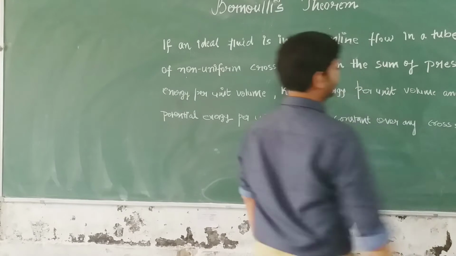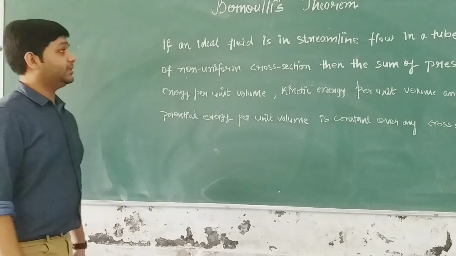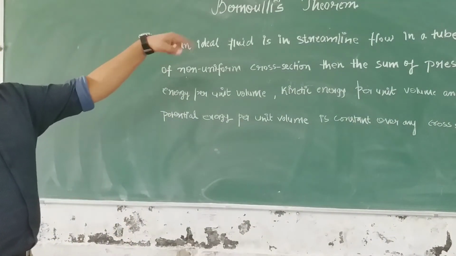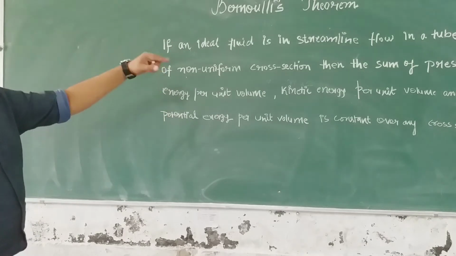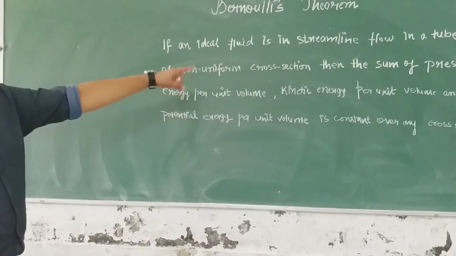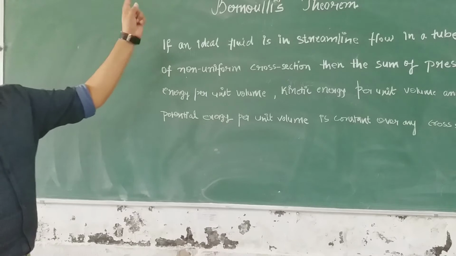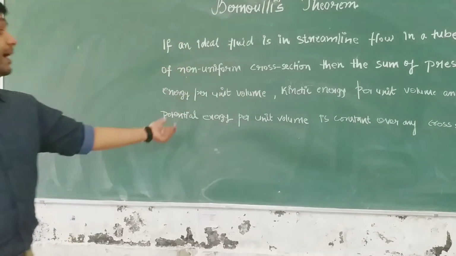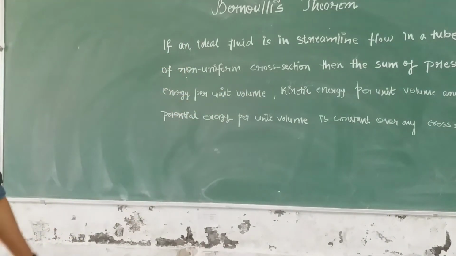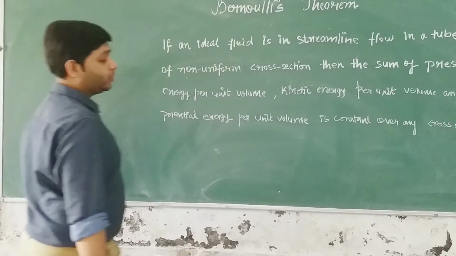So this is what Bernoulli's theorem states. If an ideal fluid is in streamline flow in a tube of non-uniform cross section, then the sum of pressure energy per unit volume, kinetic energy per unit volume and potential energy per unit volume is constant over any cross section.